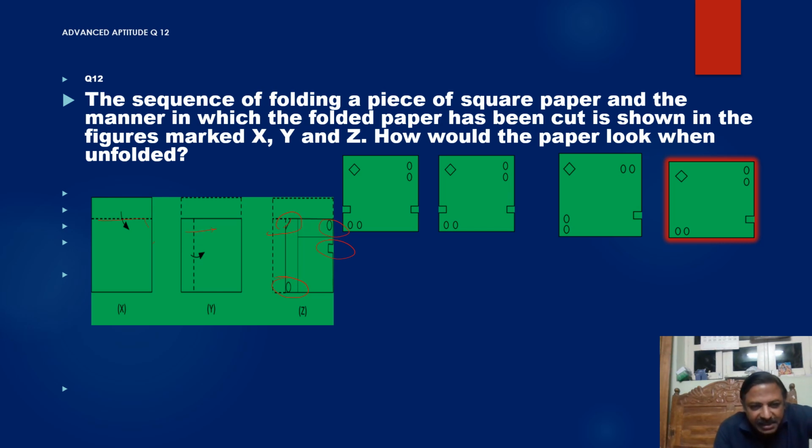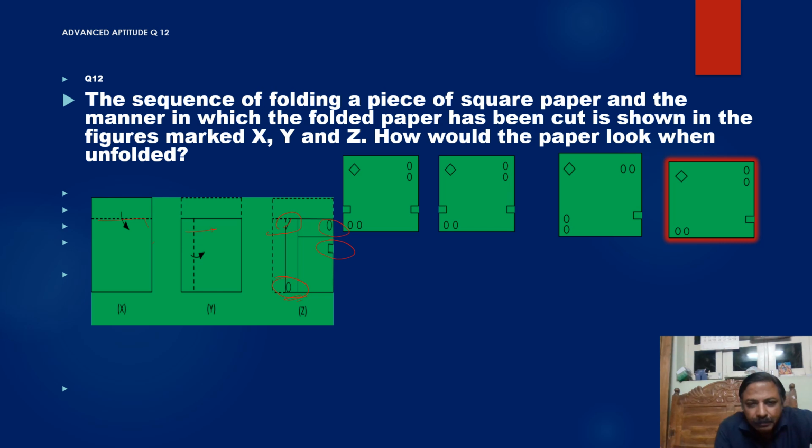places it is cut. Now when you open the sheet of paper, when you unfold the paper, how will it look? Let us see clearly. There is one cut here. Second, there is one cut down. If you open the full paper, here we'll get one.